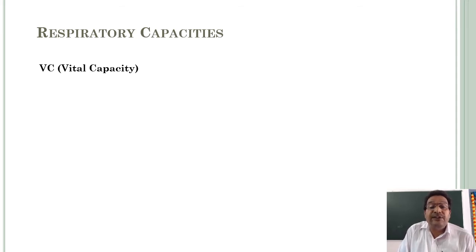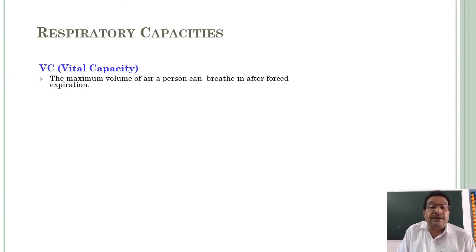And next, VC, vital capacity. The maximum volume of air a person can breathe in after forced expiration. So VC is equal to ERV plus TV plus IRV.